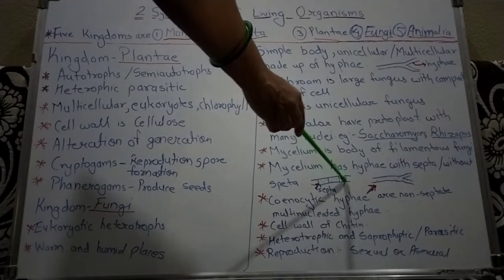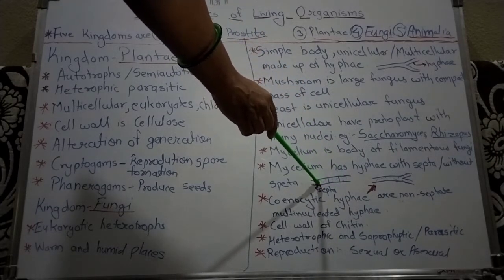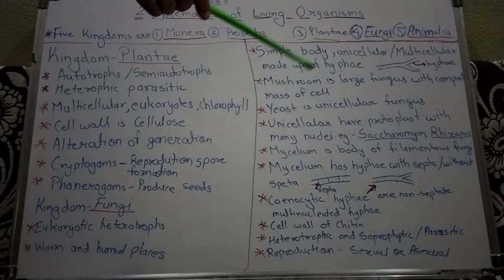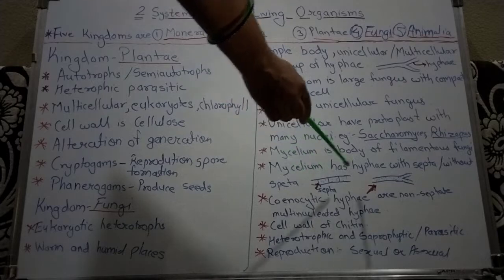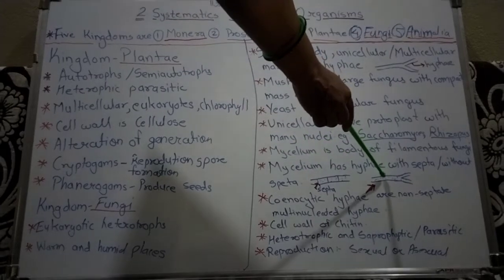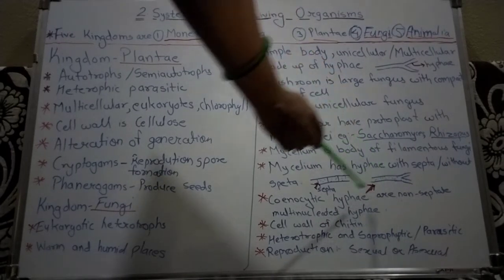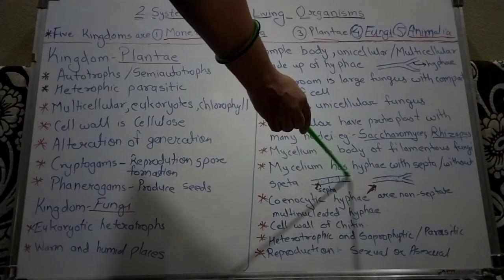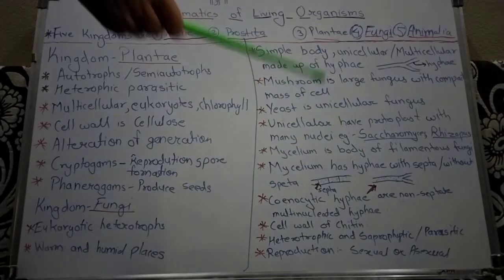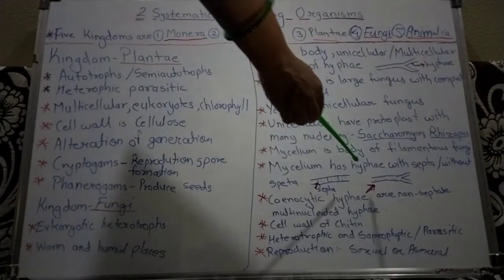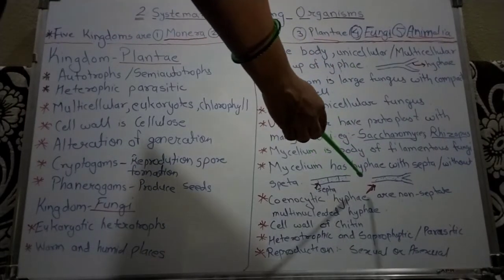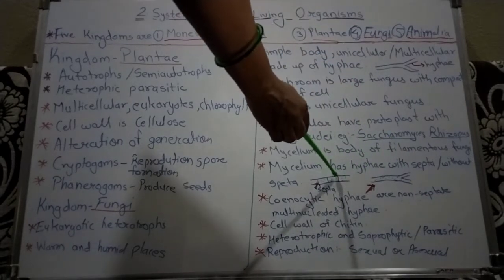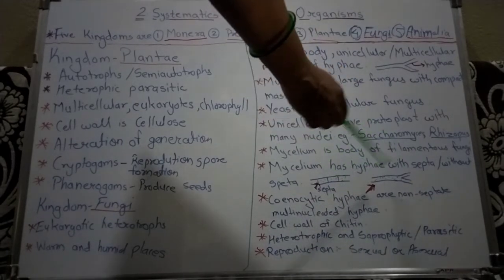Now this is the hyphae. We can see that this is the septa, the partition wall. This mycelium may be septate or aseptate, meaning without any septa. This one is without any septa. This one has septa, meaning partition walls are present, and in this hyphae there may be multinucleate or uninucleate nuclei. In this hyphae we can see multinucleate nuclei.